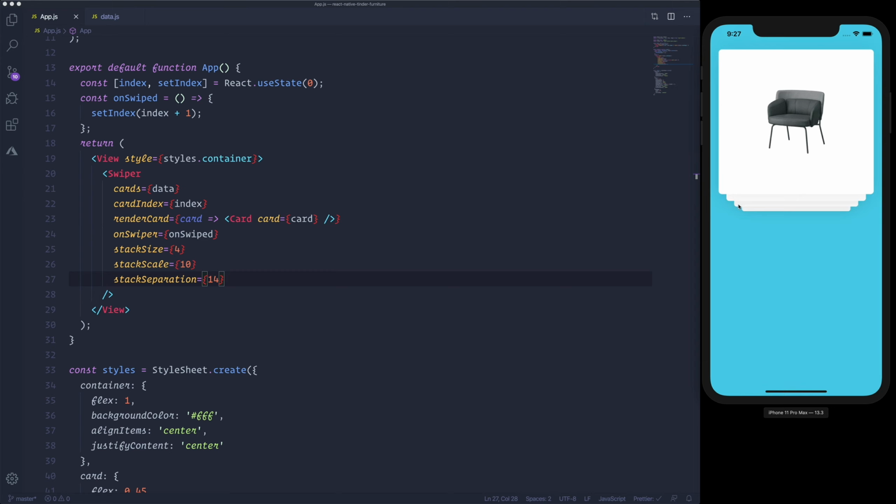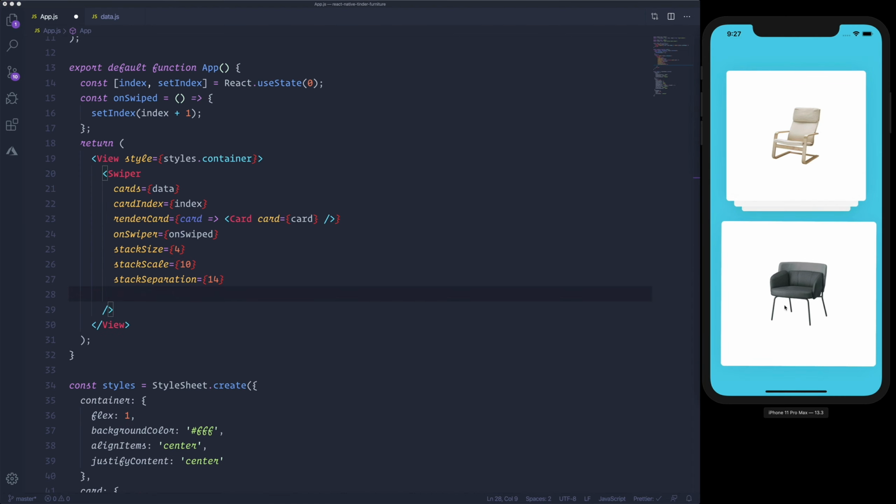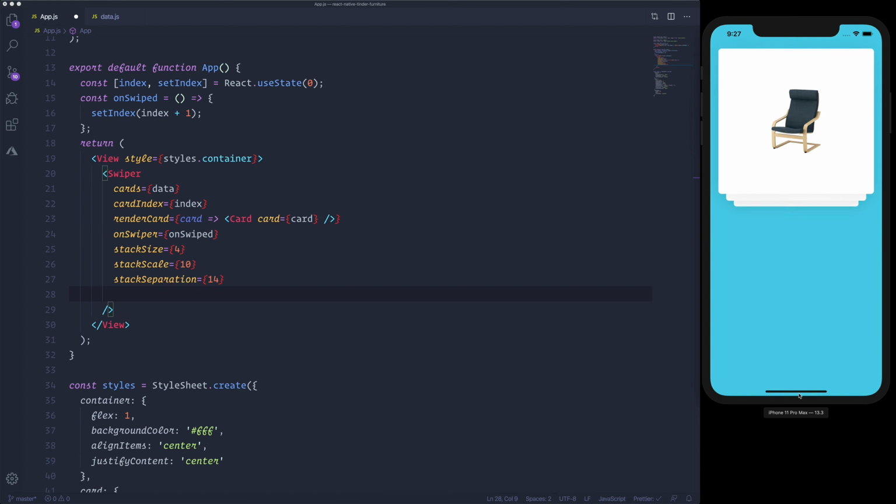This will create this nice effect of the items where the stack separation is the spacing between each item, and also the stack scale, how much is gonna shrink the item in percentage. As you can see now, we can also swipe to the bottom and top, and we would like to disable those.